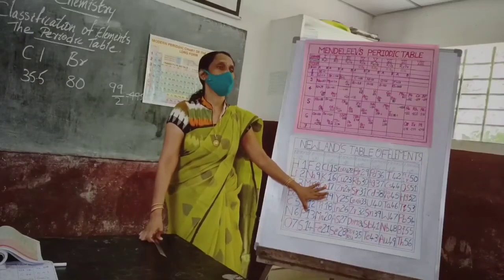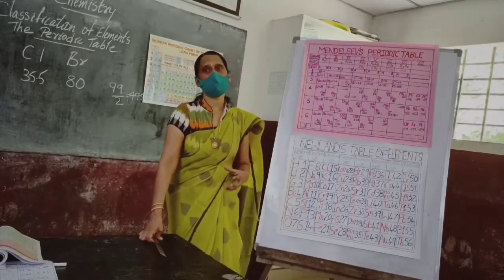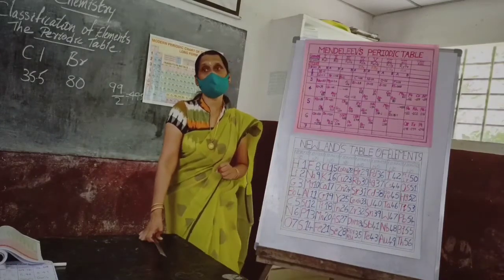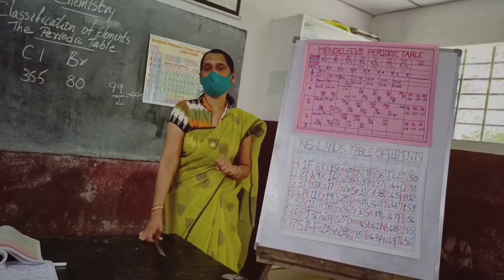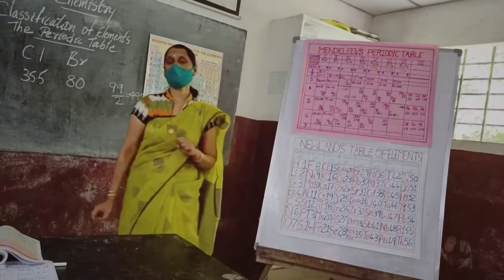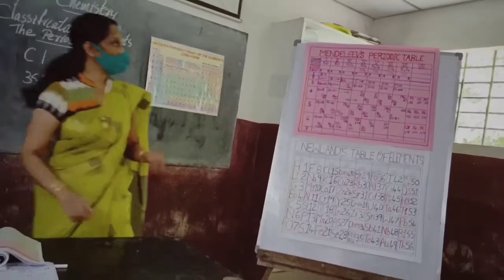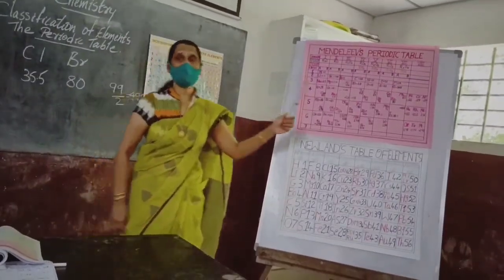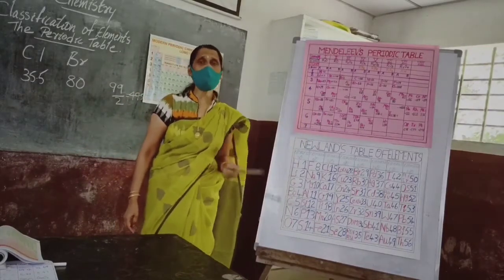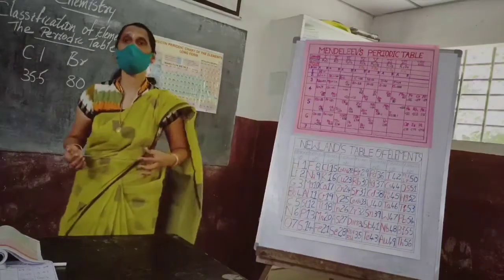The next scientist who brought forward another periodic table and arrangement of elements was none other than Mendeleev. Today's modern periodic table also follows his method, because Mendeleev's periodic table was really an acceptable model.